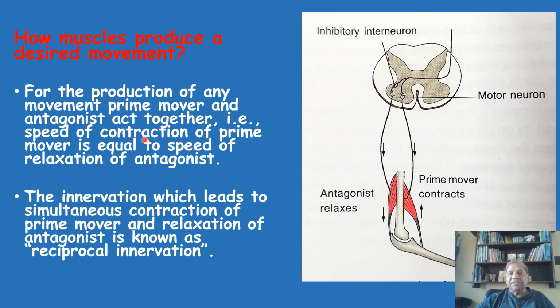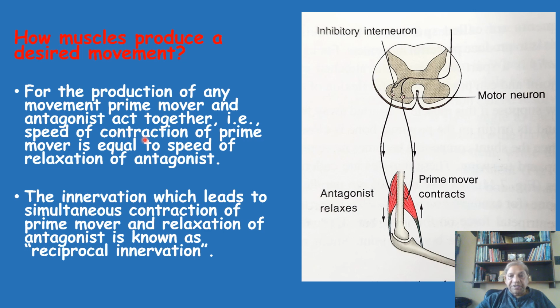That means the triceps should relax with the same speed at which the prime mover, that is biceps and brachialis, are contracting. That means the speed of contraction of the prime mover should match the speed of relaxation. Because of the simultaneous relaxation and contraction, the movements will be smooth, not jerky.